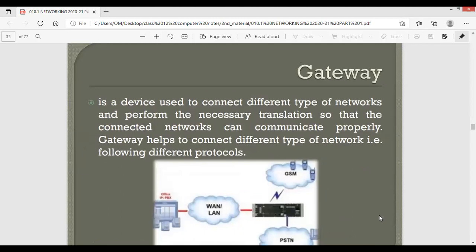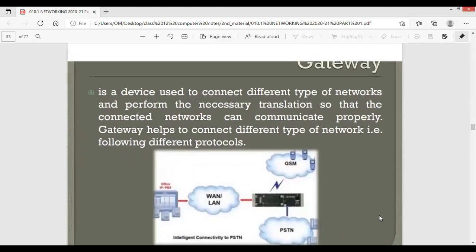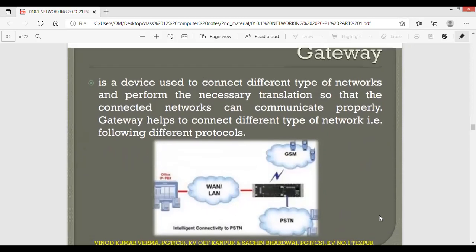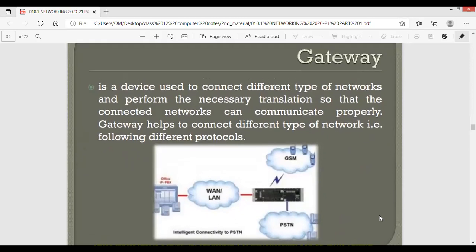After the switch, the last device is the gateway. Now, gateway is important because it helps us to communicate or network different types of networks. Suppose we are creating a network, there the data formats will be different because the involved computers and devices are of different vendors.